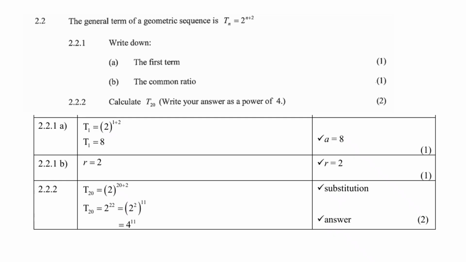Then the 20th term, and write it as a power of 4. So just replace now n with a 20, and you get 2 to the power 22. But you can't stop there, because you must give it as a power of 4. So 22 is actually 2 times 11 if you reverse that exponential law. So it's 2 squared, the 2 times 11 is 22. Then of course 2 squared is 4, and that is what I want from you. You must write it as a base of 4.